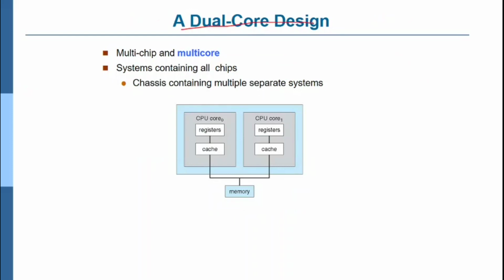Dual core, and nowadays 4 core and 8 core systems, are there. Now they have given one example for dual core. A dual core is a multi-chip and multi-core system. In a multi-chip and multi-core system, you can see a chassis containing multiple separate systems. Here, this is a dual core, because it has 2 CPU cores. In each CPU core, you have registers and cache separately.